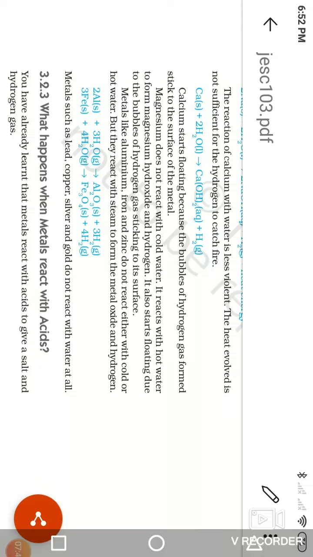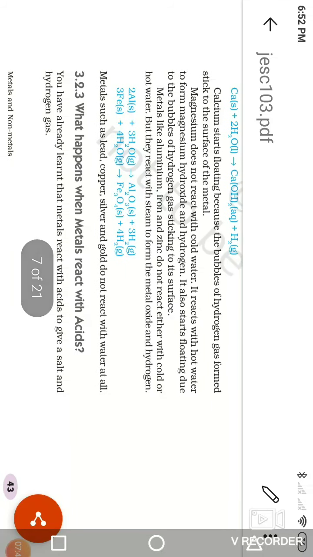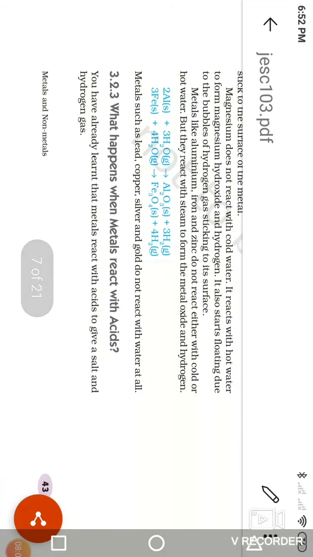Magnesium does not react with cold water. It reacts with hot water to form magnesium hydroxide and hydrogen. It also starts floating due to the bubbles of hydrogen gas sticking to the surface. Metals like aluminium, iron and zinc do not react with either cold or hot water.